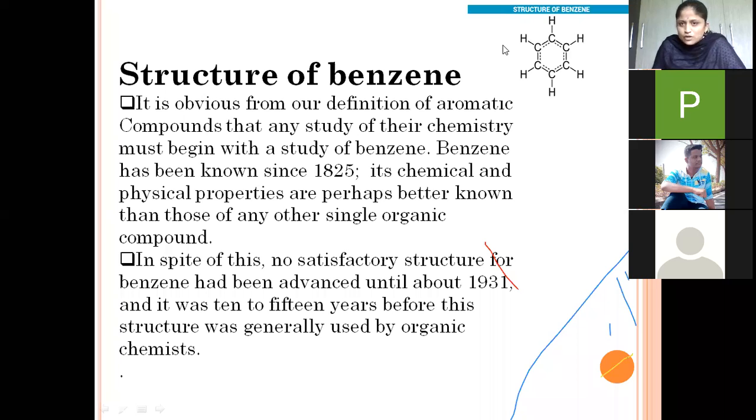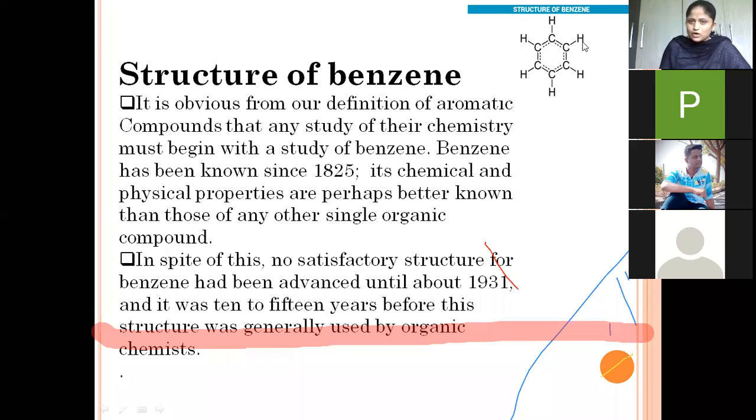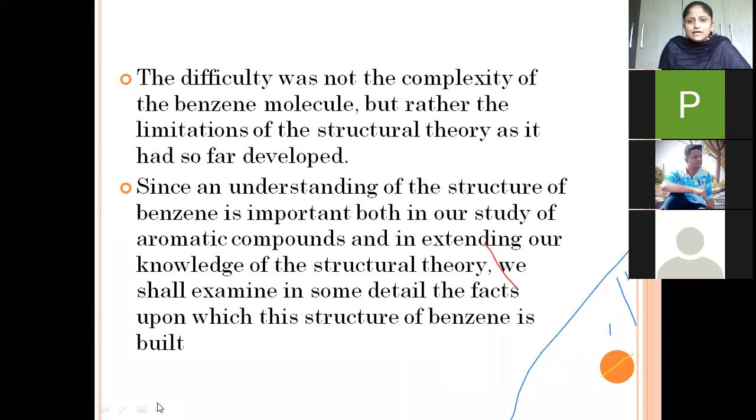So the structure of benzene is too compact. It possesses carbon-carbon alternate double bonds, and this delocalization of double bonds is continuously taking place from one carbon atom to another. So the difficulty was not the complex structure of the benzene molecule, but rather the limitations of the structural theory as it was developed so far.